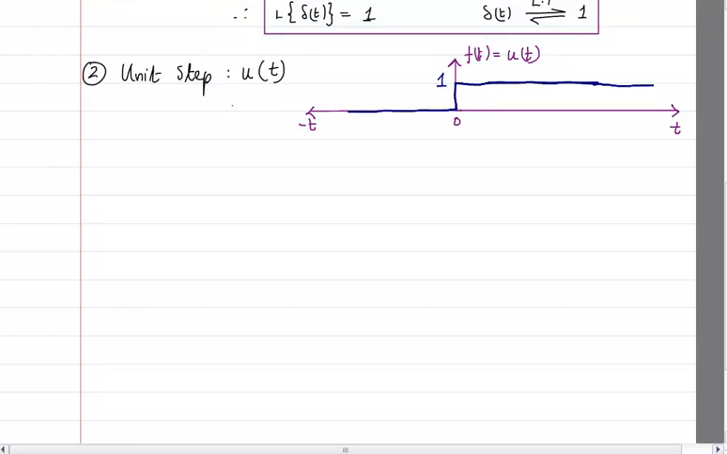Okay, so this is our unit step function. There are many definitions for u of t. Basically, I will say u of t has two values. One is 0 for t less than 0, and it is 1 for t greater than or equal to 0.